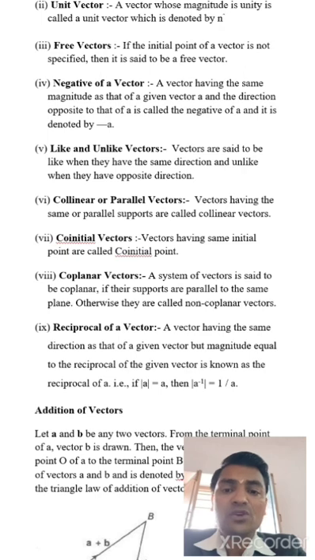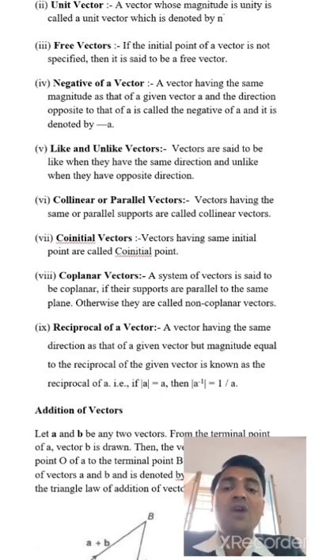Now next topic, coplanar vector. A system of vectors is said to be coplanar if their supports are parallel to the same plane. Otherwise they are called non-coplanar vectors. It means if more than two vectors lie in the same plane, then it is called coplanar. If it is not the same plane, then it is non-coplanar vector.